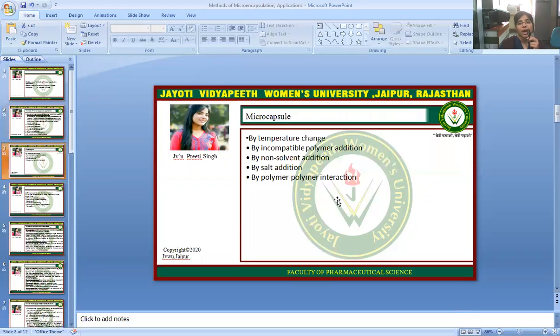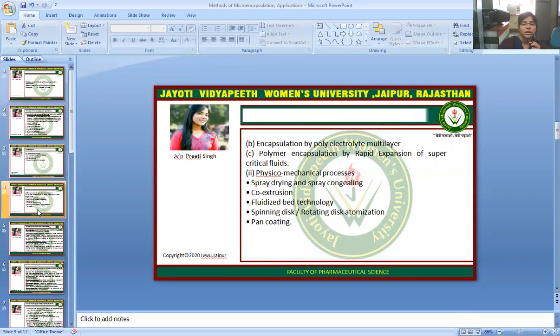Microcapsules are formed by temperature change, by incompatible polymer addition, by non-solvent addition, by salt addition, and by polymer-polymer interaction. Then encapsulation by polyelectrolyte multilayer, and polymer encapsulation by rapid expansion of supercritical fluids. The physico-mechanical process is divided into 5 categories.